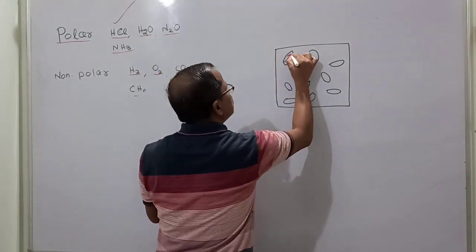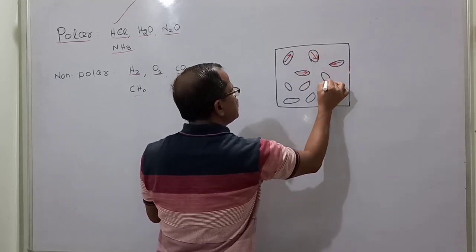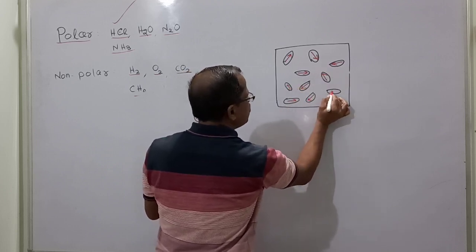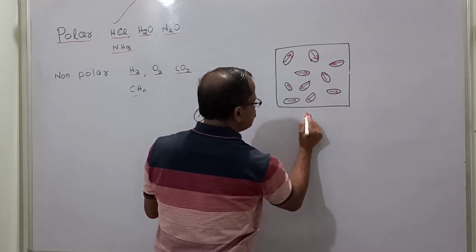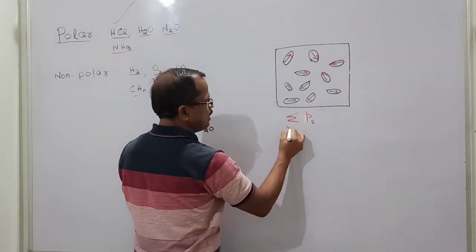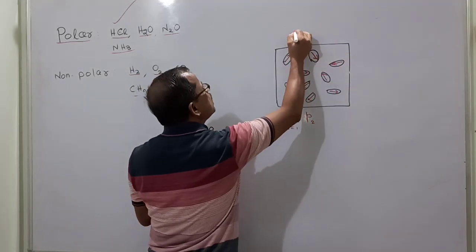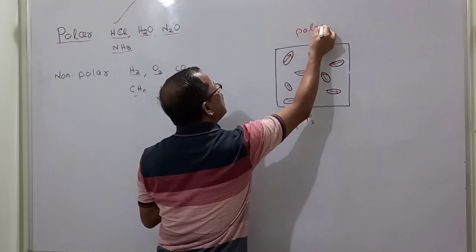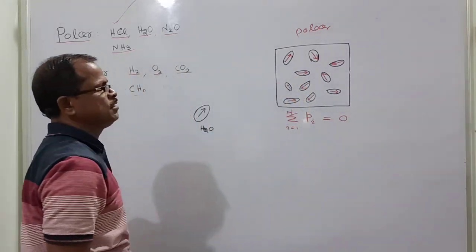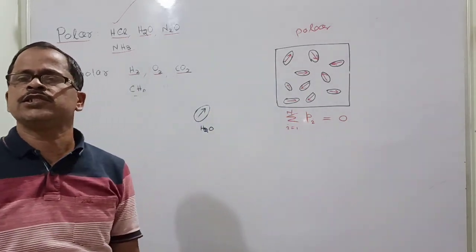This dipole moment is in this direction, this one in this direction, and so on. If you add the dipole moments of all the individual dipoles, the summation over i equal to 1 to n, where n is the number of polar molecules in this phase, the net summation is equal to 0. So they exhibit zero dipole moment. Why are they disordered? Because of thermal agitation, thermal energy.